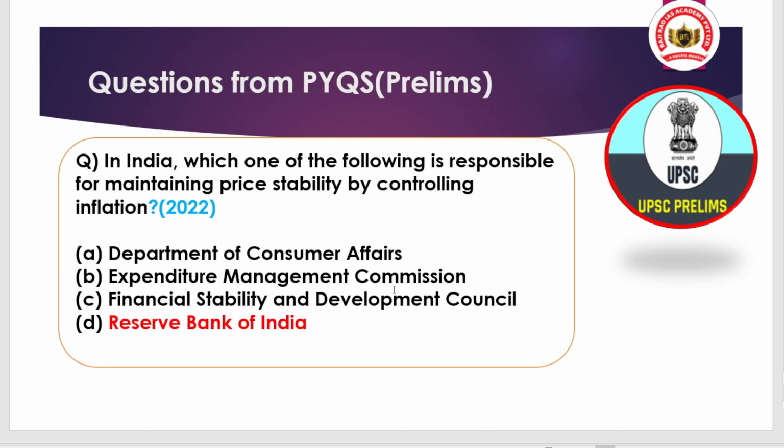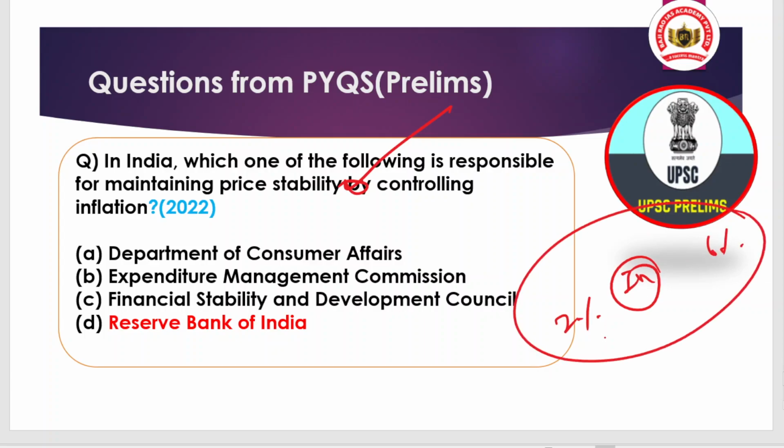Now the answer to the question for the prelims is RBI, because RBI has the responsibility to control inflation. And you should also know that the inflation target RBI keeps is 2% to 6%. That is, within this range RBI tries to keep the inflation rate, and if it goes above 6%, that means RBI is failing to achieve the target.